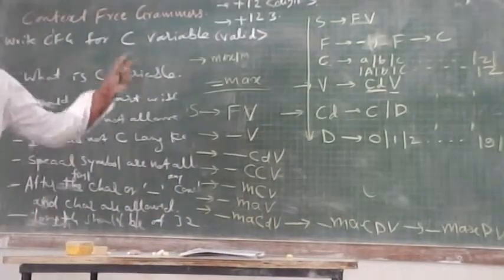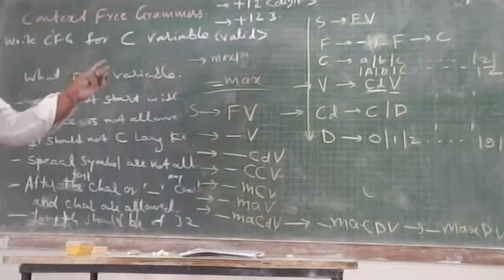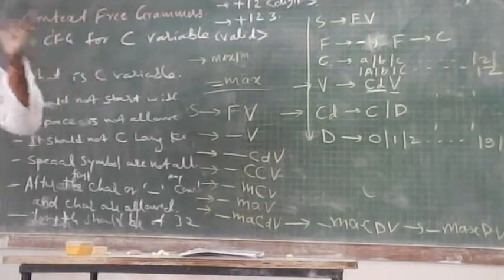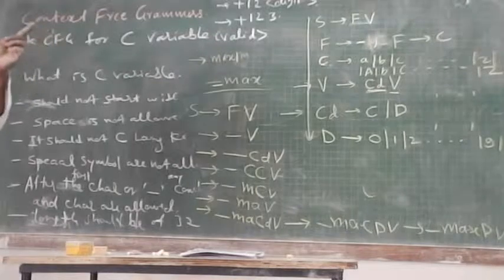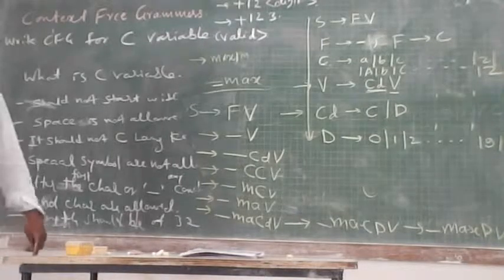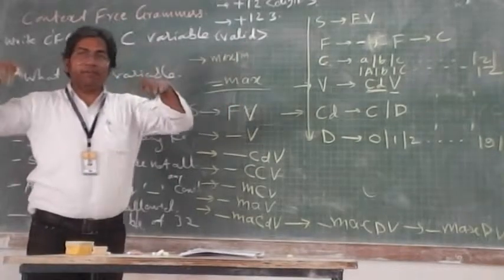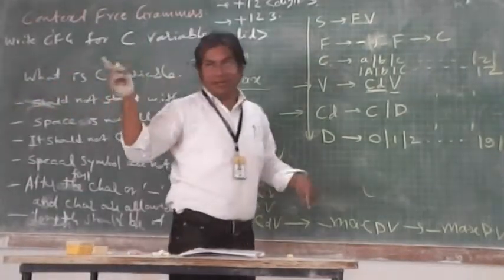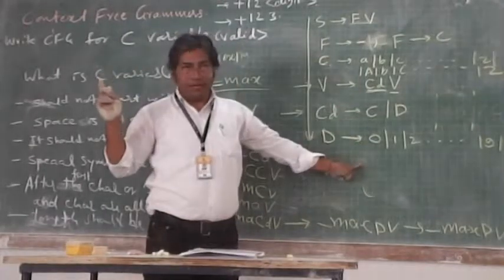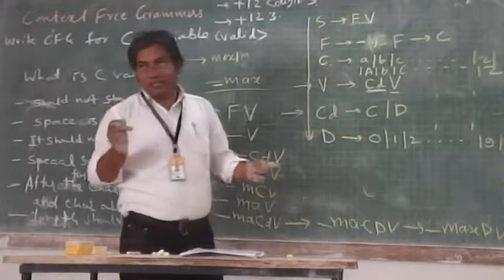You should look at the production, its left-hand side and right-hand side. See, at the left-hand side of the production, there is only one variable. If it is, then check the right-hand side. At the right-hand side, you may have any length of production, but that should be combinations of terminals and non-terminals. That kind of property we can find in this grammar. So that is why we can say this grammar is a context-free grammar.